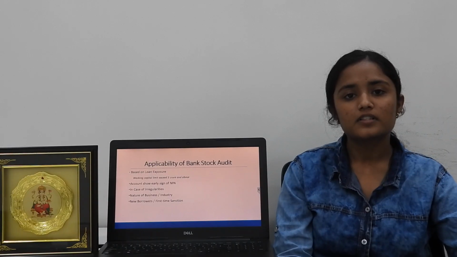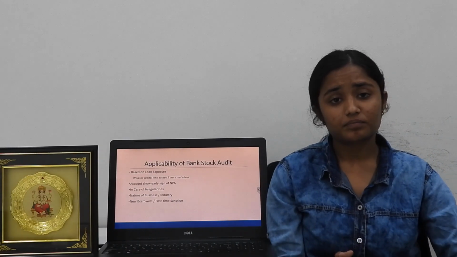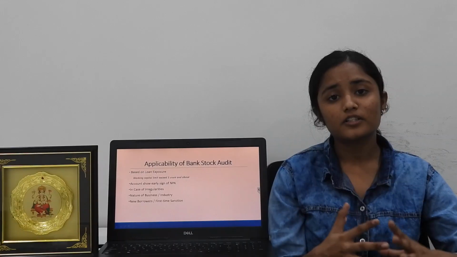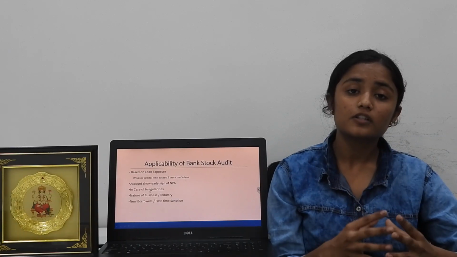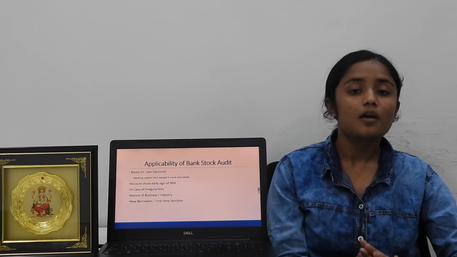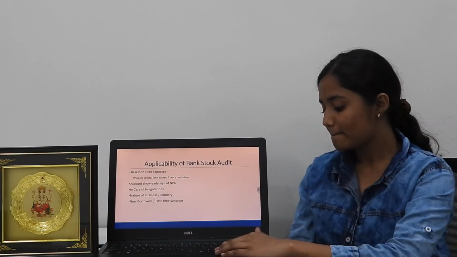New borrower or first time sanction. When the borrower is new or the bank is sanctioning for the first time to the borrower, in that situation, the bank also conducts bank stock audit.